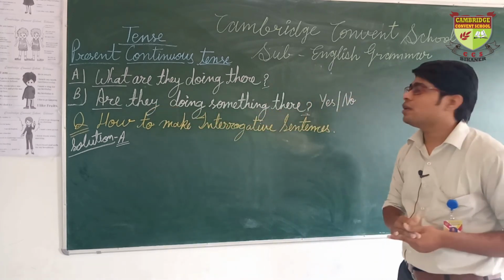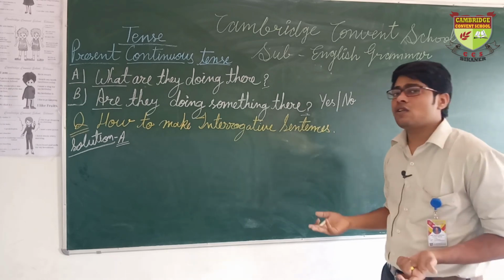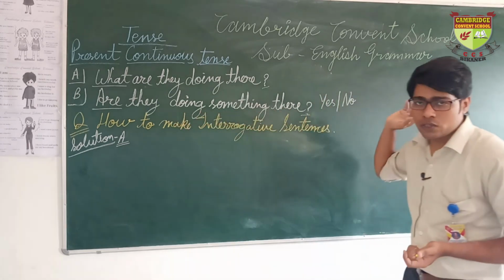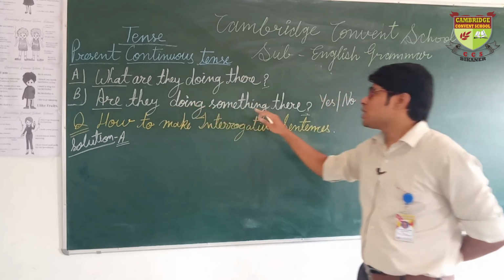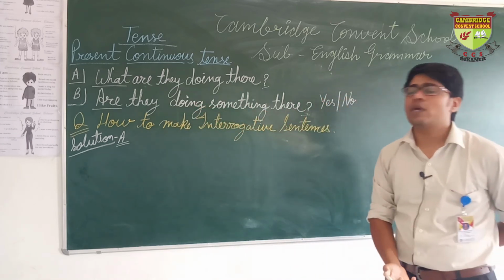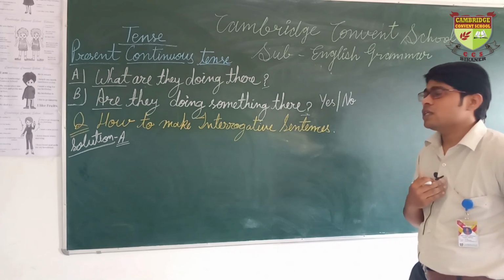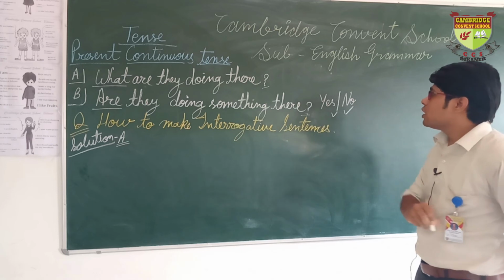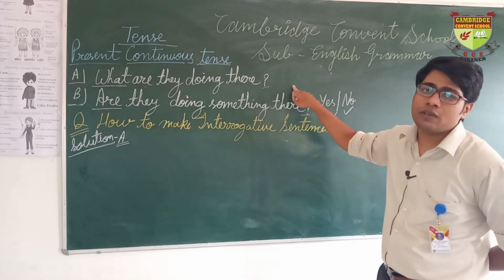Then my reply will be yes or no. It is a sufficient answer for the B kind of question. If someone asks me, are they doing something there, I can reply no ma'am, yes ma'am. So it is called a yes-no question, and the other is called a statement question.